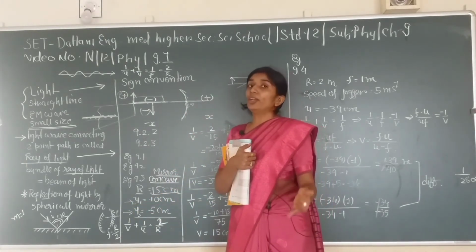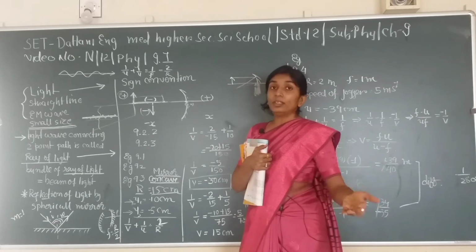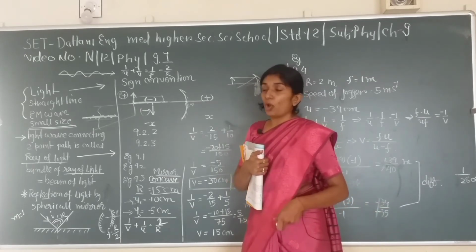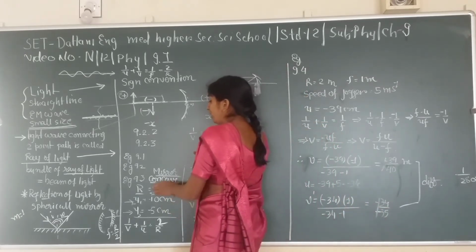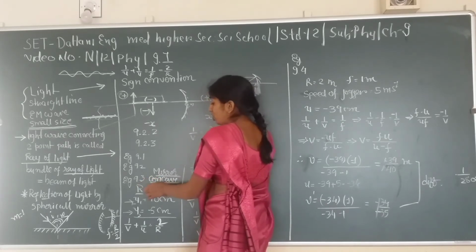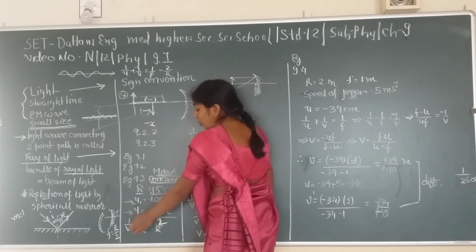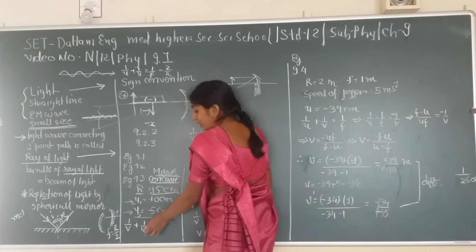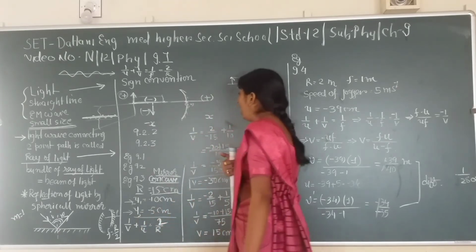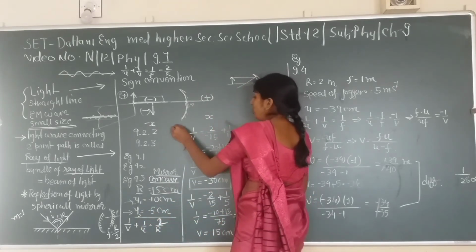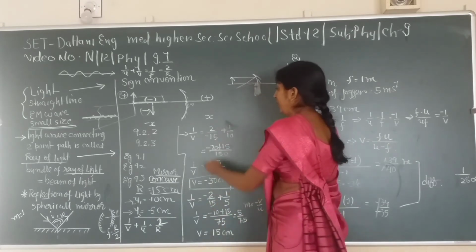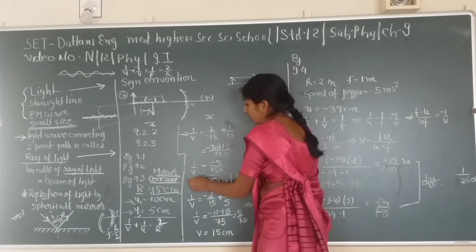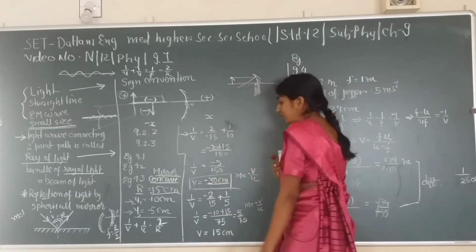We know it is a concave mirror, and even if it is not, object distance would always be negative. For concave mirror, radius of curvature would also be negative. So mirror formula: 1 upon u plus 1 upon v is equal to 2 upon r. We will substitute the values, then we are going to get v is equal to minus 30 centimeter.